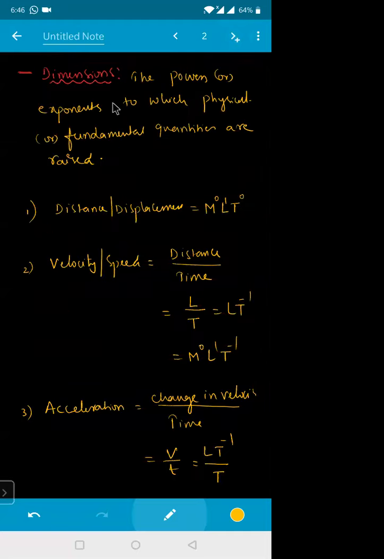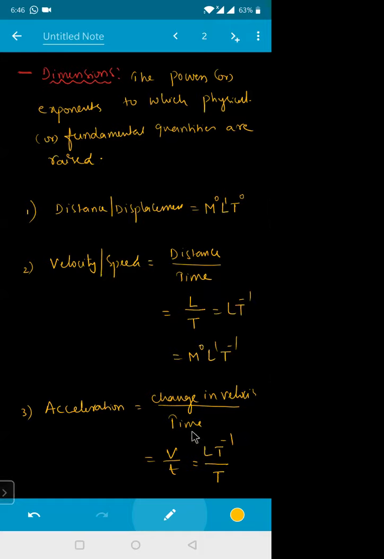Now, what are the dimensions? Dimensions are the powers, or the exponents, to which the fundamental quantities have been raised. Like distance or displacement, the dimension formula is M^0 L^1 T^0, because distance is measured only in length. There is no mass and no time in it. Velocity or speed in a straight line is distance or displacement divided by time. Distance is measured by length, time is represented by T, so it is L T^-1, that is M^0 L^1 T^-1.